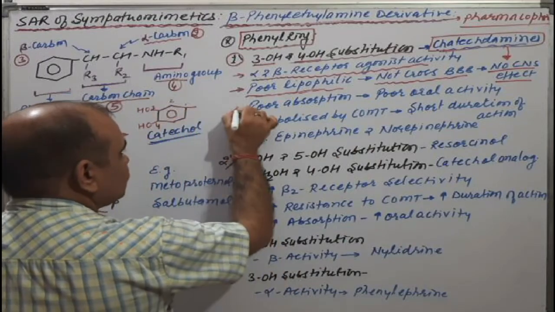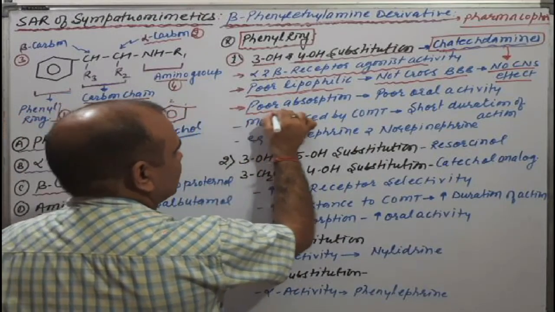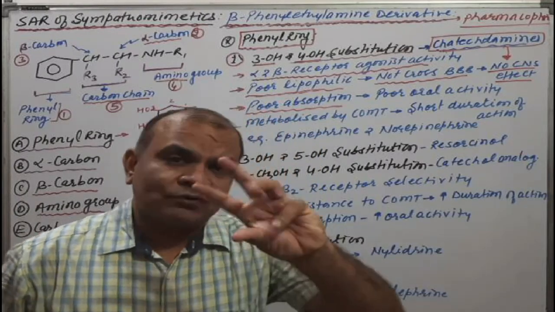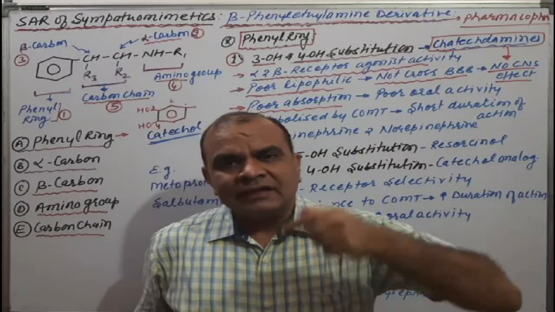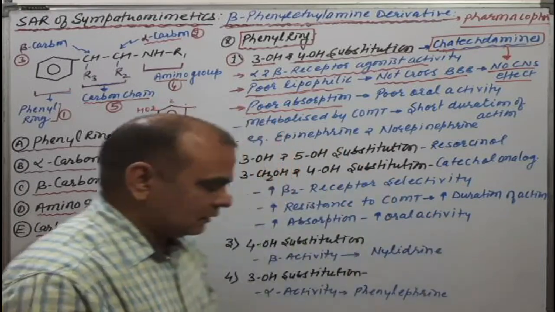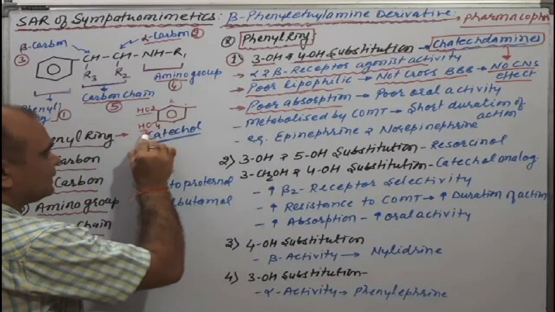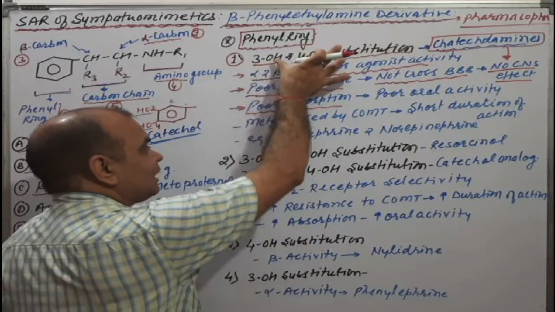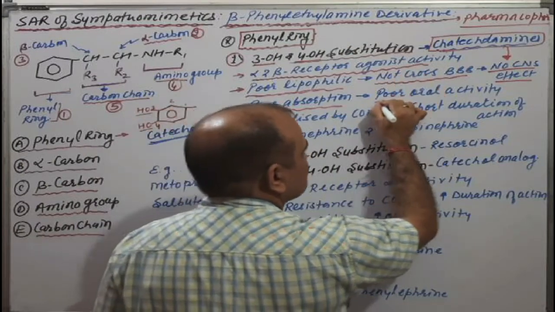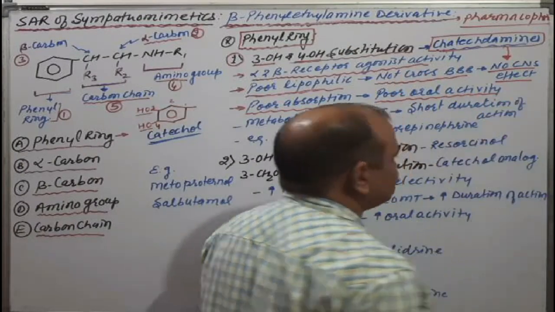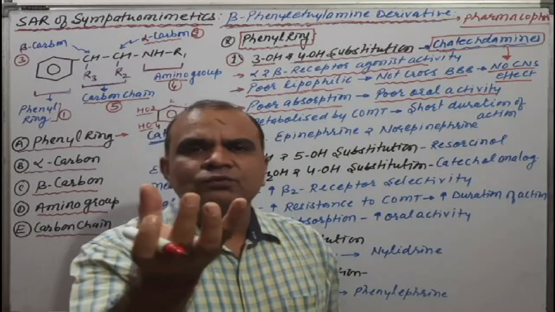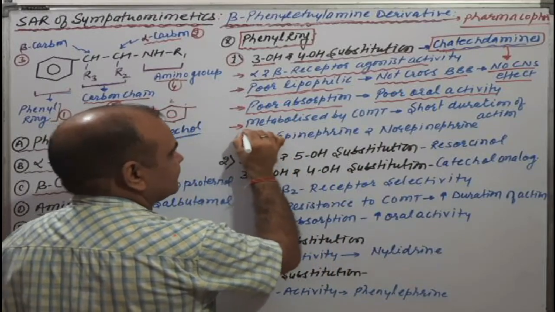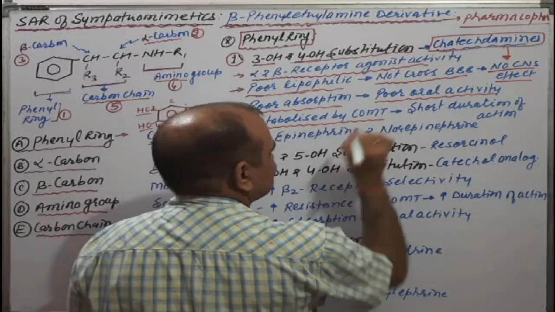Next point, poor absorption. As I have discussed, the drug molecule is not lipophilic. The drug molecule is hydrophilic due to what? Due to the OH group. The OH group is hydrophilic, that's why poor absorption. Means catecholamines have poor oral activity, and poor oral activity means there will be poor absorption. Clear?